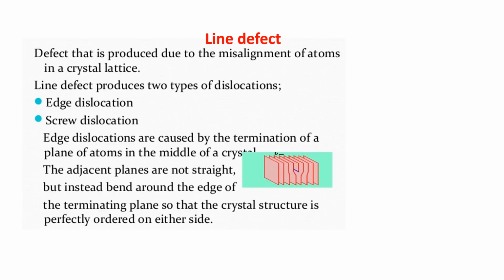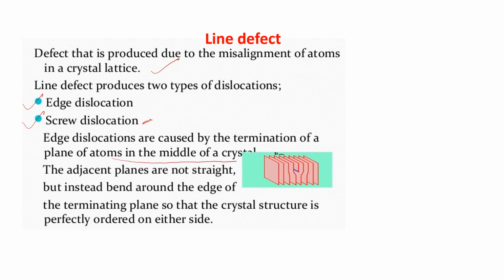Line defect. Defects that are produced due to the misalignment of atoms in a crystal. Line defect produces two types of dislocation, edge dislocation and screw dislocation. Screw dislocation we will not do, and edge dislocation is also not very important. It is not in your portion, but I am just explaining it to you. Edge dislocations are caused by the termination of a plane of atoms in the middle of the crystal.